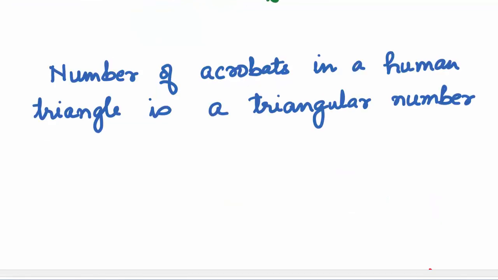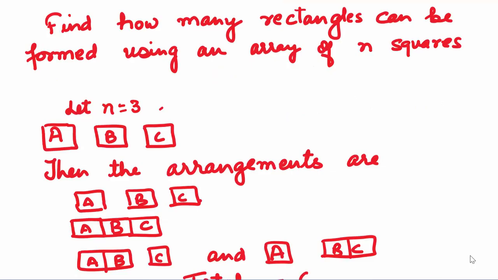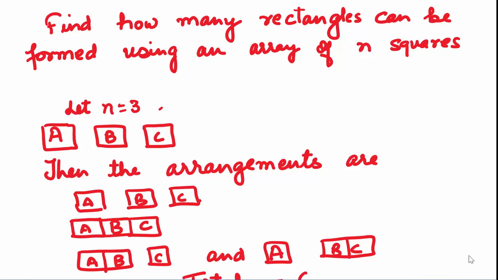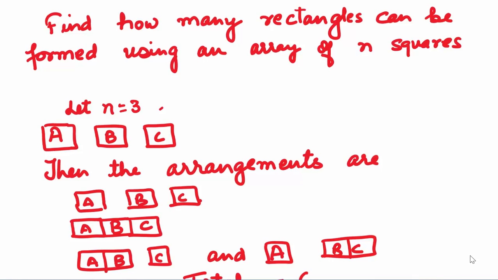You must have seen acrobats forming a human triangle. If we count the number of humans involved in such a triangle, it will give us a triangular number. What if we are asked to find how many rectangles can be formed using an array of n squares without repetition? How will we find that? Let's understand this using an example. If we are given 3 squares, that is our n value is 3, how many such arrangements will be there?